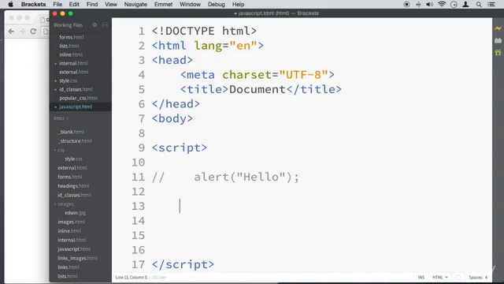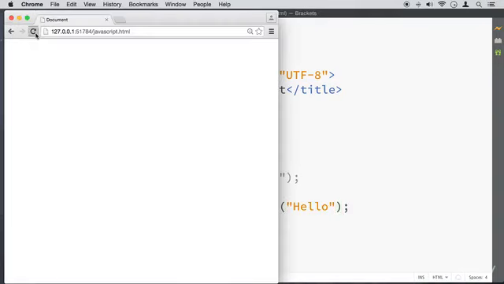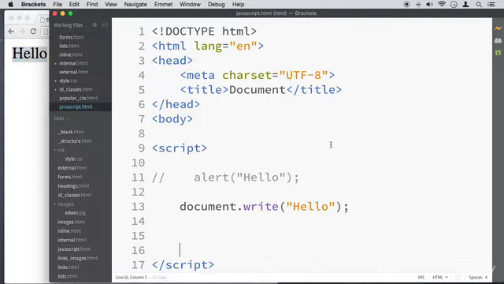Anyway, we're going to use another function called document.write, parentheses, and a semicolon to close it. We're going to do the same thing we did here. As a matter of fact, I'm going to copy it and paste it right here. That's it. Let's go back here and refresh. And as you can see, we were able to write hello. So that's one way of using JavaScript.